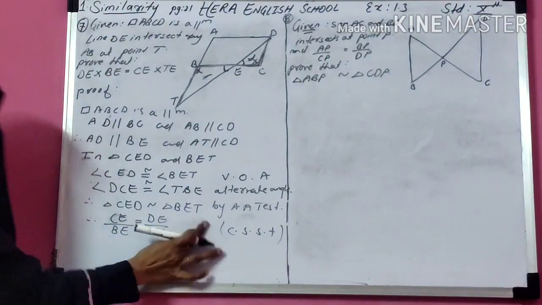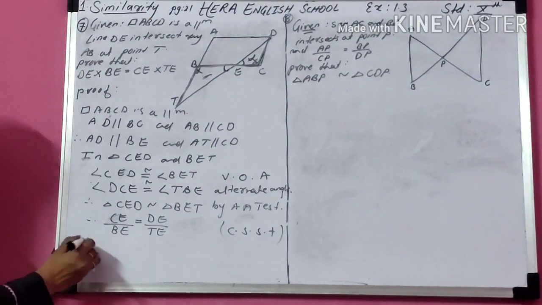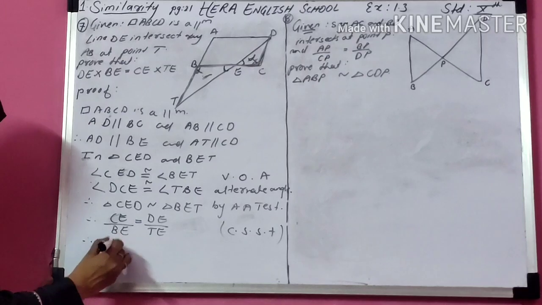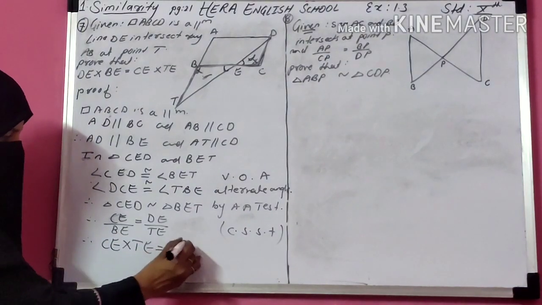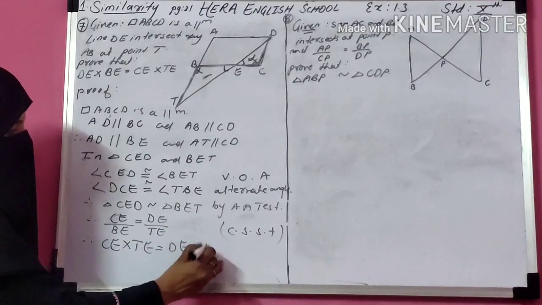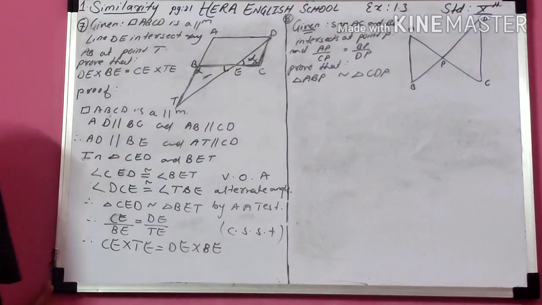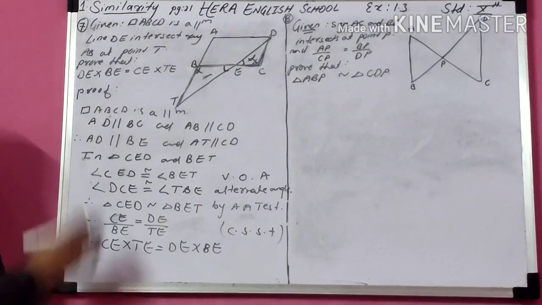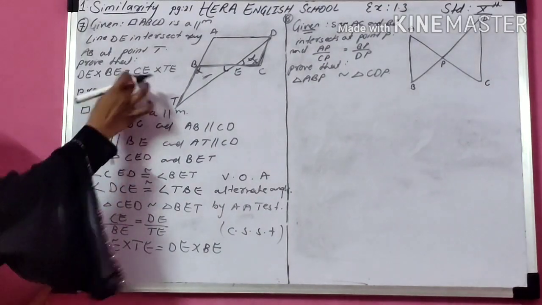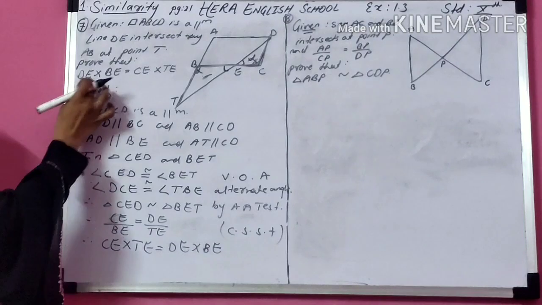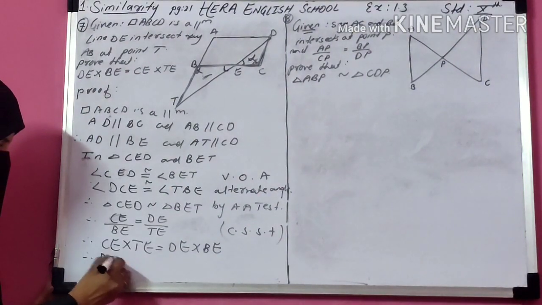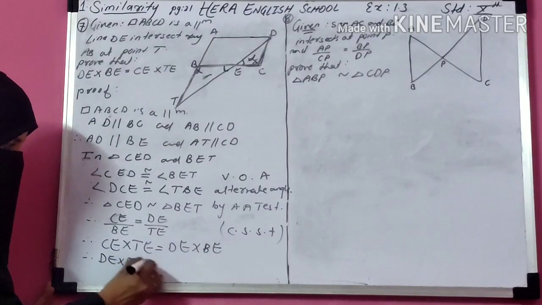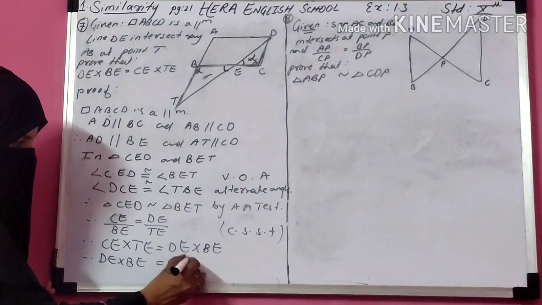There is no need of the third ratio. Now cross multiply. After cross multiplying, you write CE into AE is equal to DE into BE. So this is your answer. Write in inverted form, DE into BE is equal to CE into AE.